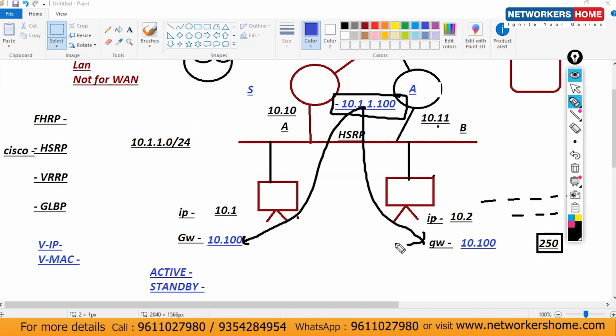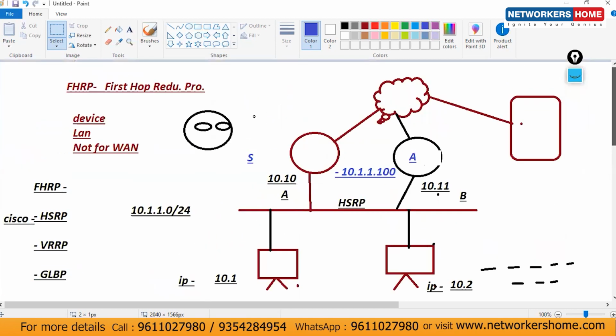50% traffic will divert from A, 50% traffic with B at the same time. In CCNP. Not clear? Okay, guys. Any doubt? Is this clear or not? What is FHRP? This is all about the FHRP concept. So we have HSRP, VRRP, and GLBP, 3 protocols in that. Okay. So we are done with routing today.